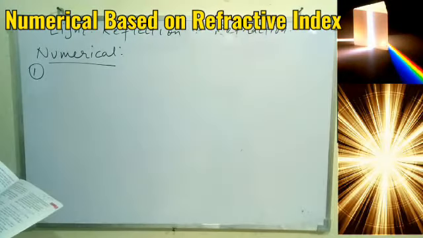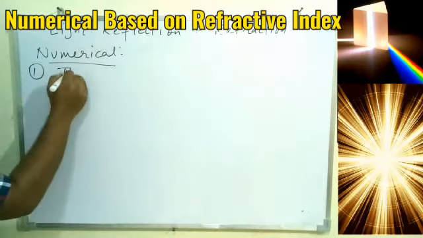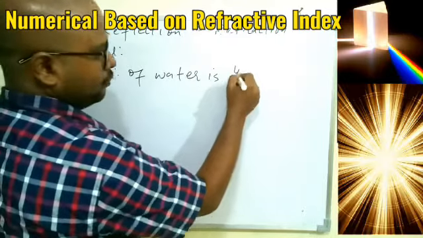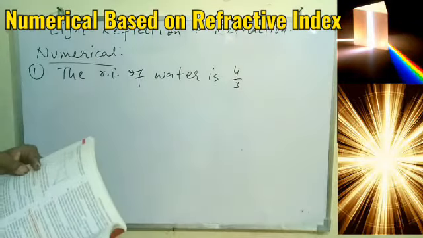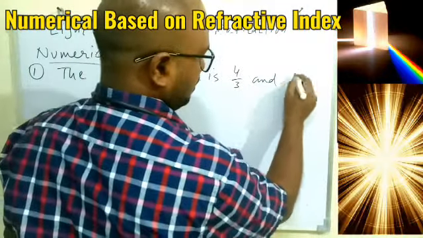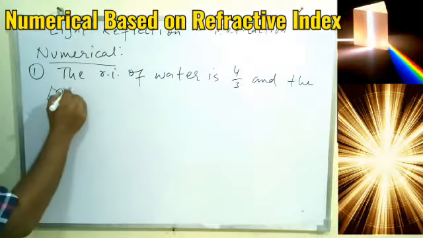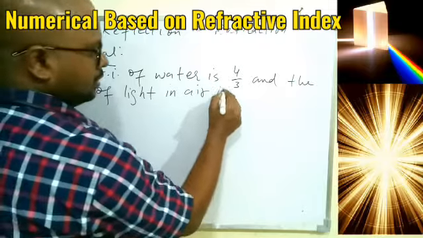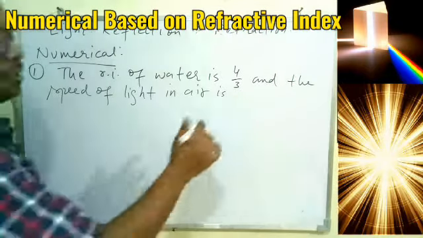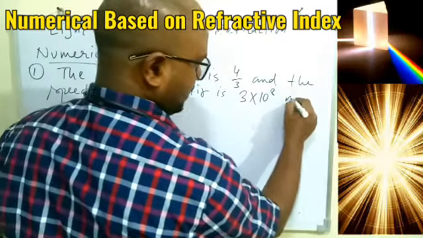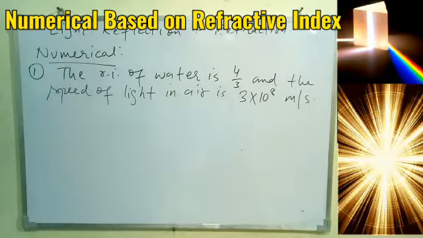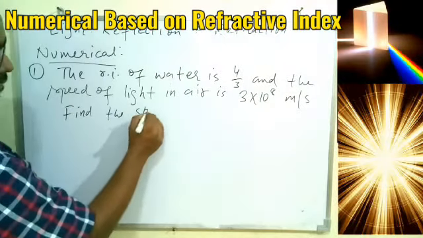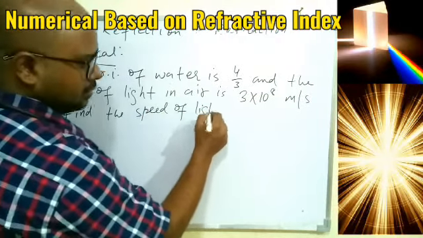So the question is, the refractive index of water is 4/3, and the speed of light in air is how much? 3 into 10 to the power 8 meter per second. So let me write it down. The question is, find the speed of light in water.